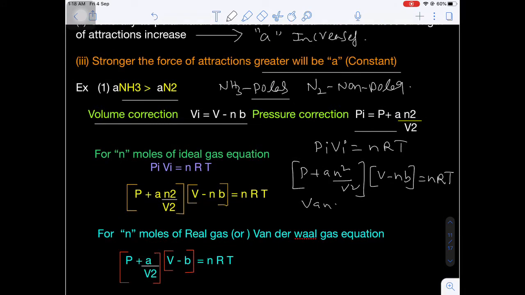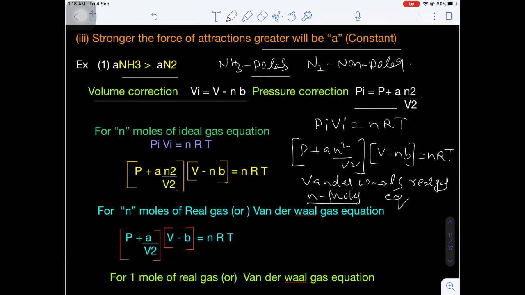So this is called which equation? The van der Waals real gas equation, corresponding to how many moles of real gas? n moles of a real gas. In case the n value is 1, then P plus A by V square into V minus B is equal to RT.